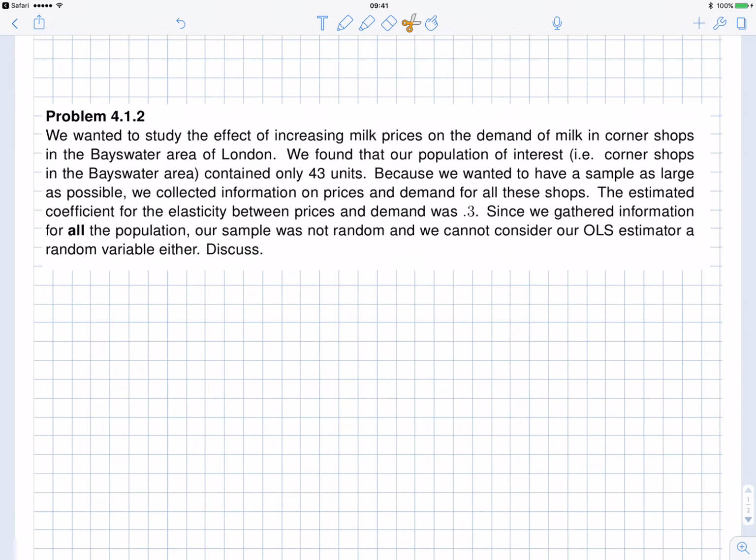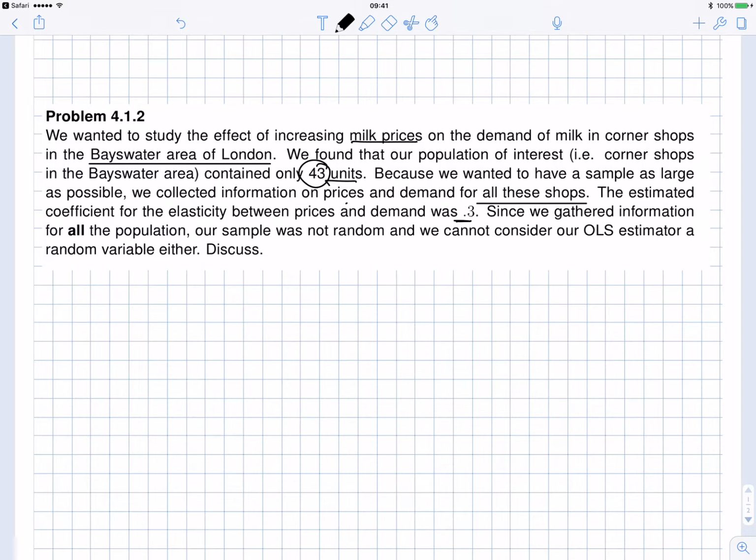So we wanted to study the effects of increasing milk prices on demand of milk in corner shops in the Bayswater area of London. We found that our population of interest, corner shops in the Bayswater area, contained only 43 units. Because we wanted to have a sample as large as possible, we collected information on prices and demand for all of these shops. The estimated coefficient for the elasticity between price and demand was 0.3.